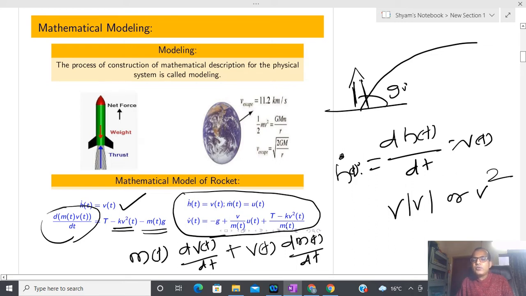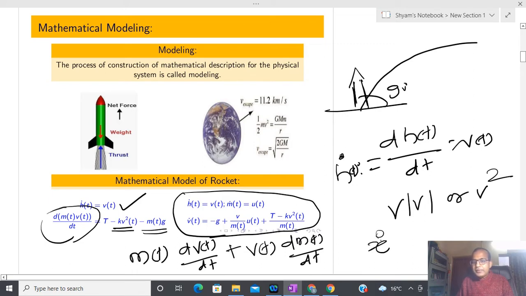Any other student who says that it is non-linear? Could you please guess why? u(t) by m(t). Here you can see that m(t) is in the denominator. Due to that reason, due to m(t), this is a non-linear model. 1 by m(t) is no longer linear, right? Yes. So this is actually a non-linear model.